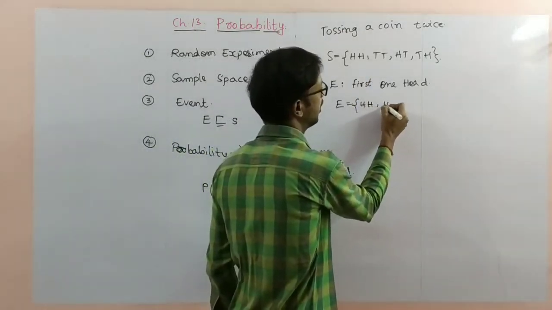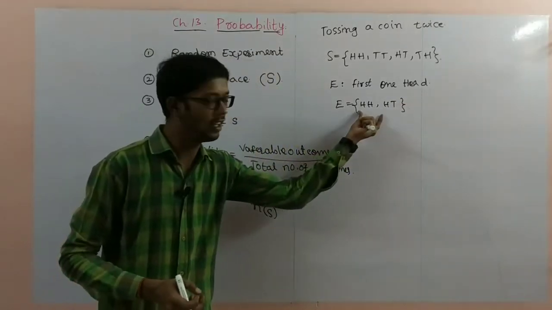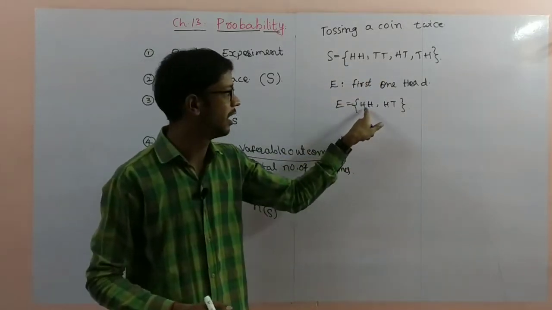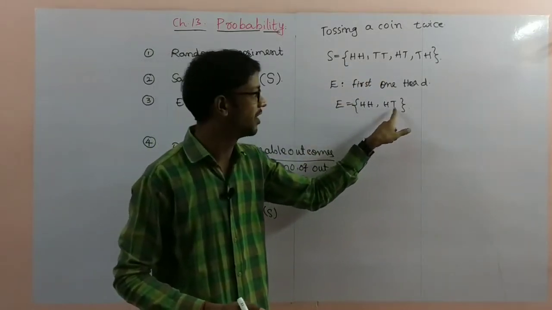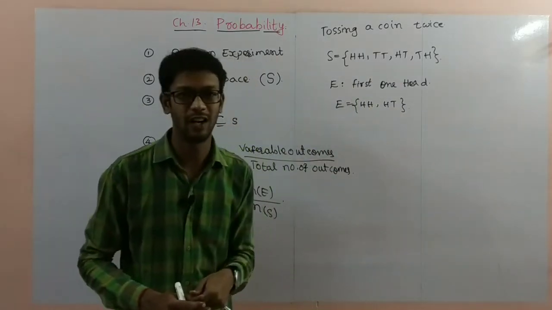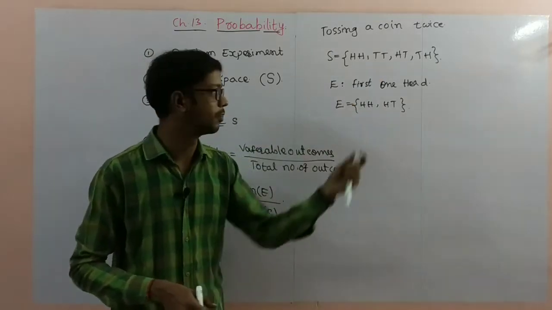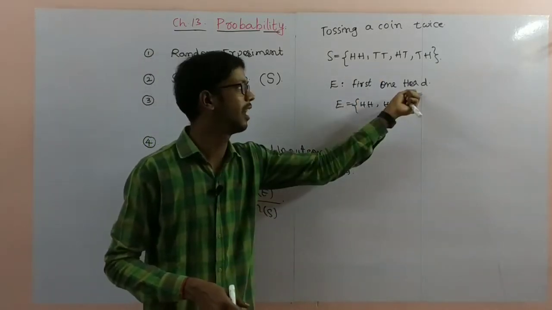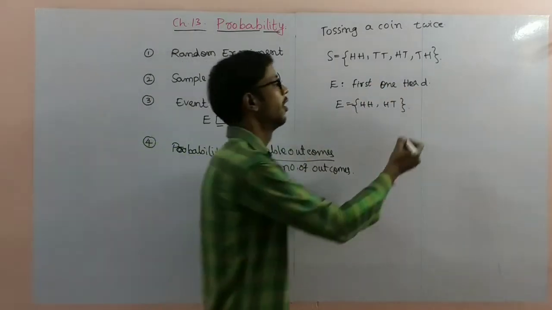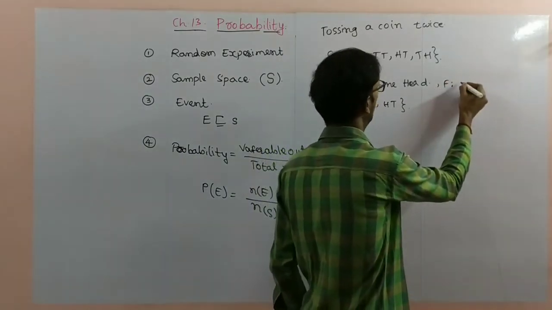HH, HT. So this is one event. This E is a subset of the sample space. You observe here, (H,H) and (H,T) belong to capital S. So E is an event. Event is a subset of a sample space. One condition they will give. If we take tail as the condition, you can also write that as a different event. One more: F is another event.